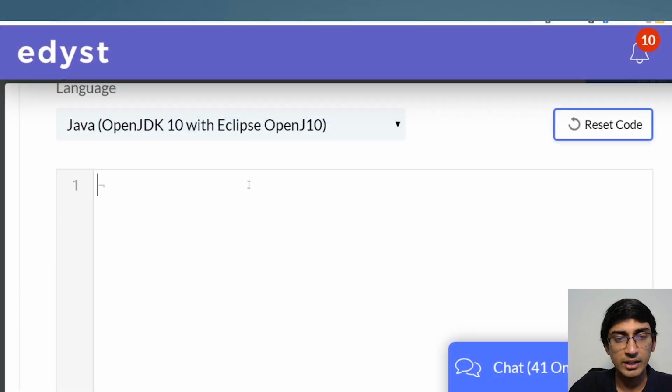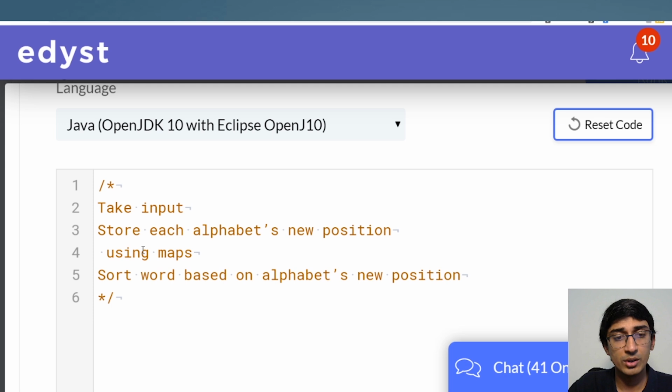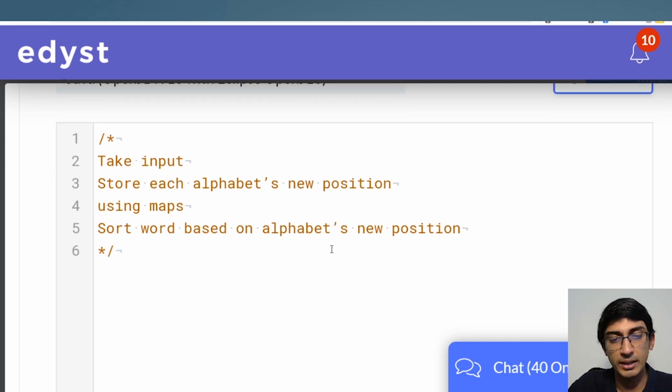Here we are, and we will put a comment here, which is different from Python. Let's try to solve this one in Java. It's shorter in Python, but I want to solve it in Java so that you get the feel of it as well.